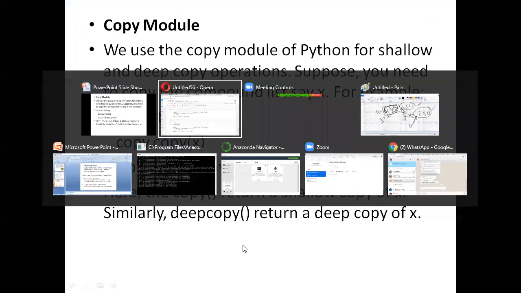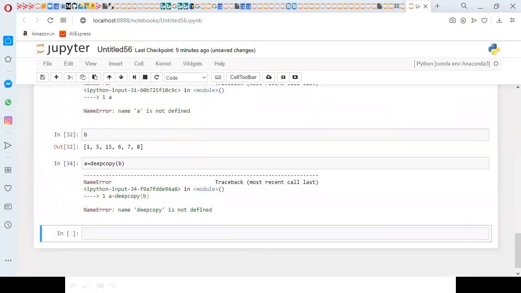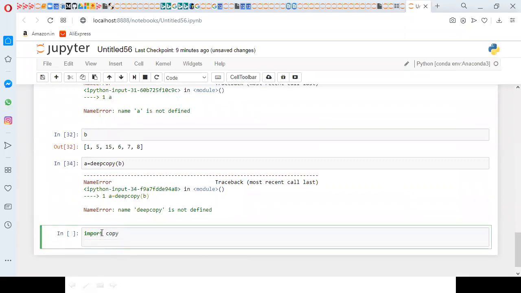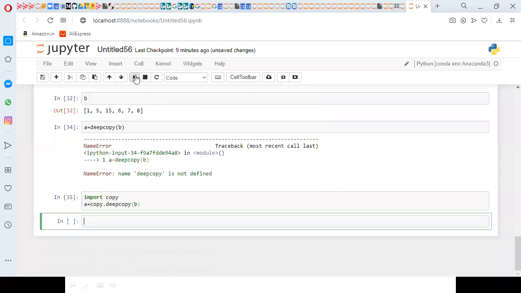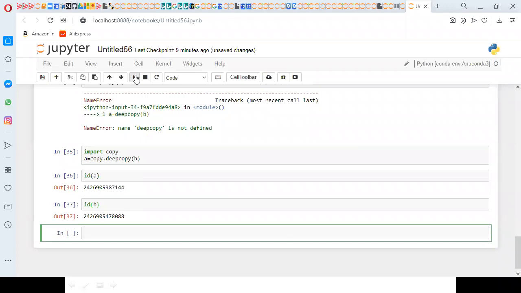So for the copy method, I need to import it. So import copy, A equal to copy.deepcopy of B. So when you observe the ID of A and the ID of B, they are different. When I apply deep copy, it is maintaining a separate copy for A.